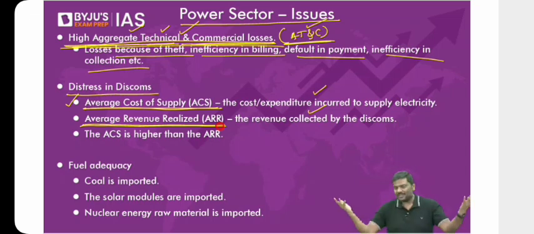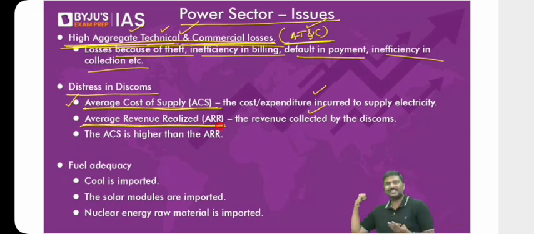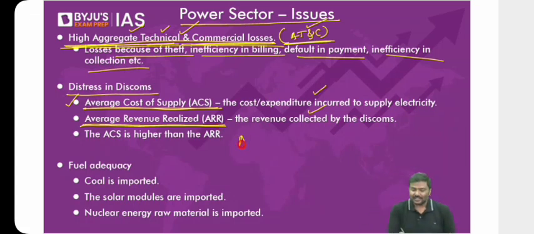Just like an economist, imagine you're a producer, a supplier. You're purchasing something, you're selling something. What should be higher? ARR should be higher. The revenue that you realize should be higher compared to the cost of supply. Only then you'll make profit. Does it make sense or not?